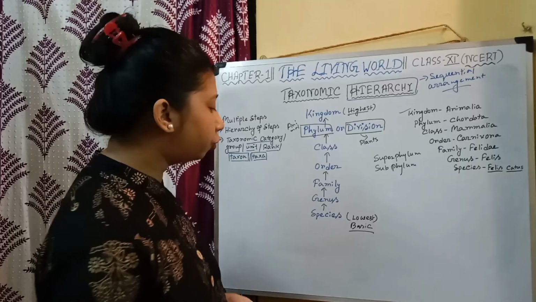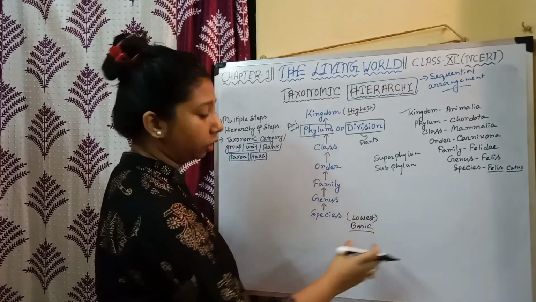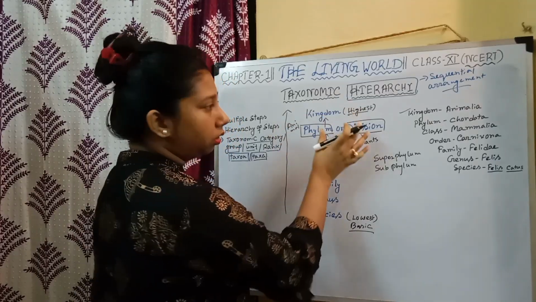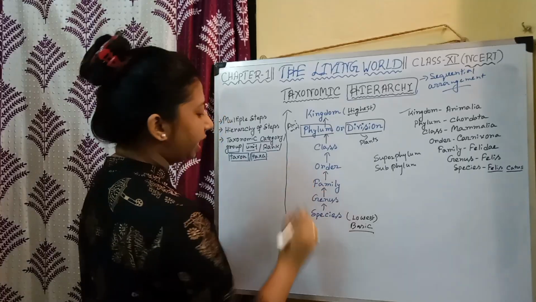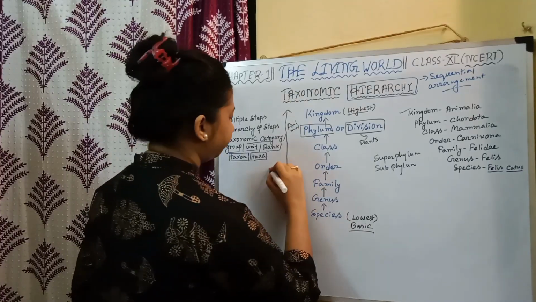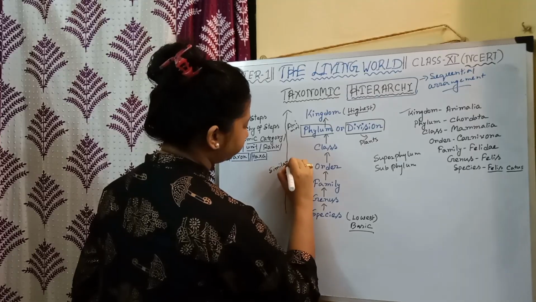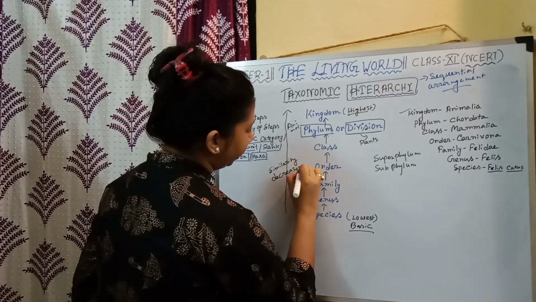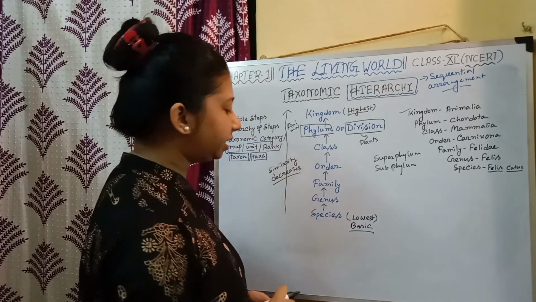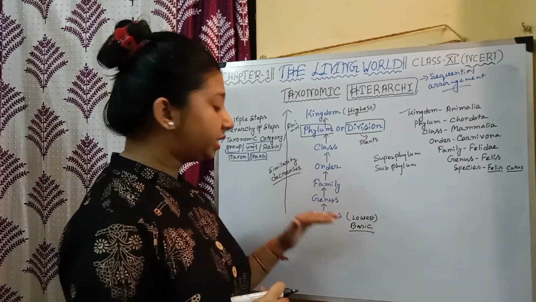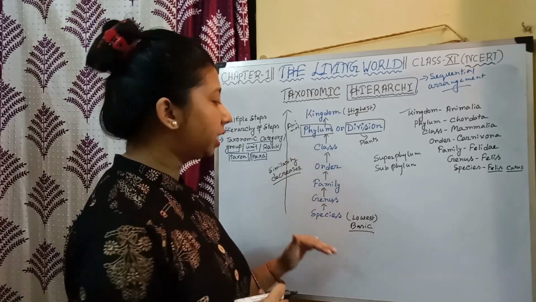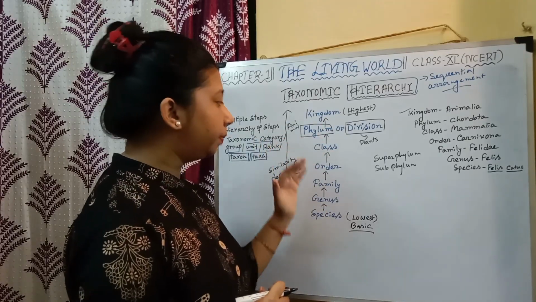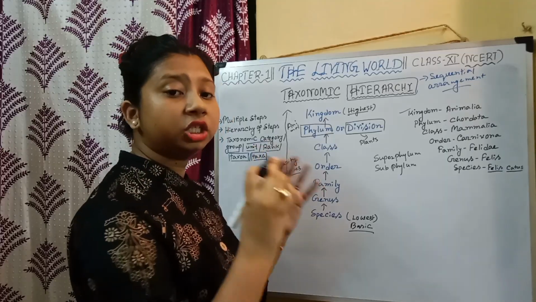Correct? So, if we move from the species level, or the lowest level, to the highest level of classification, we can say that similarity decreases. In species, we can see maximum similarity between the individuals, and if we move upward, the individuals share less similarity.